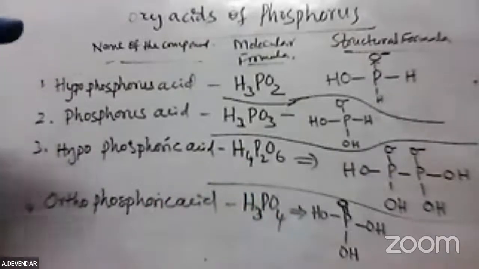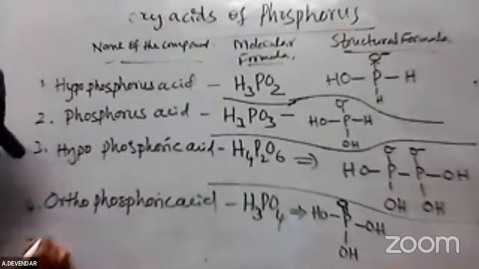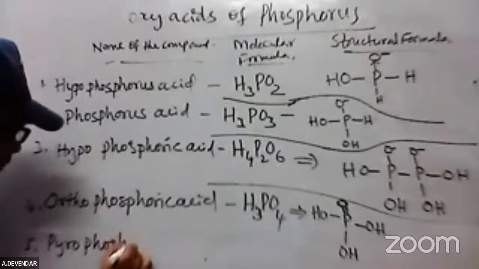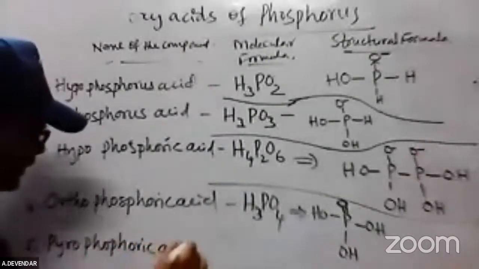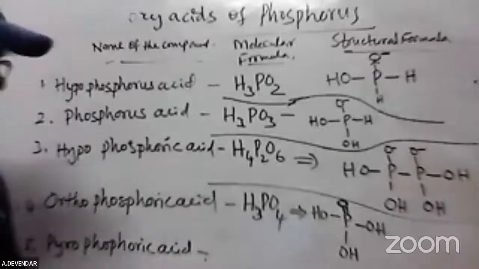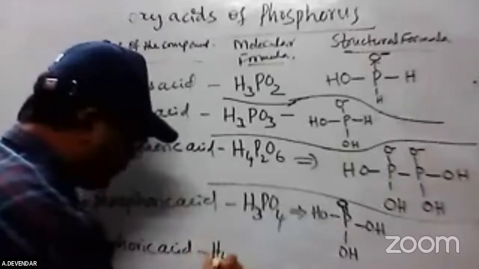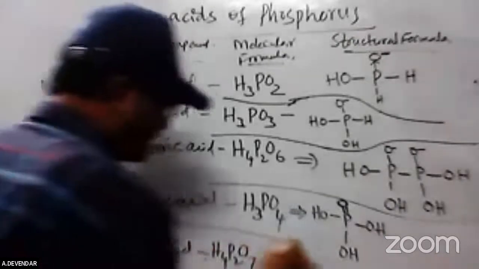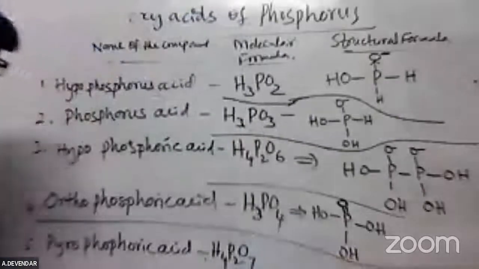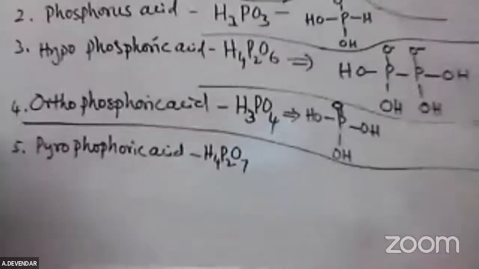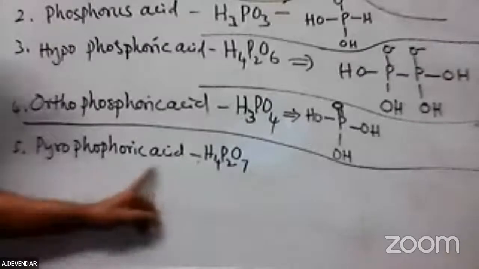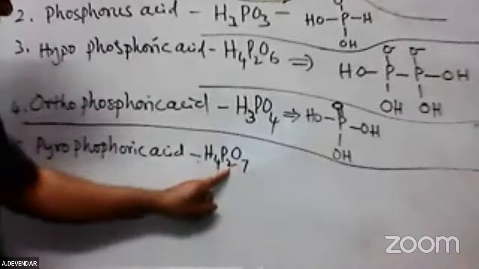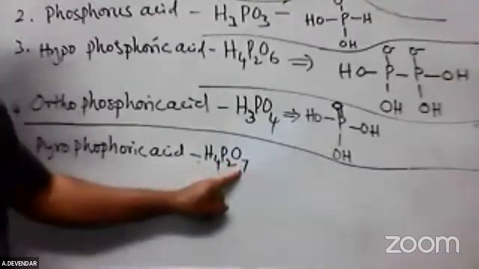Next, the fifth one is pyrophosphoric acid. The formula of pyrophosphoric acid is H4P2O7. Remember the formula as well as the structure; that is important. The pyrophosphoric acid consists of 2 phosphorus units and 7 oxygens.